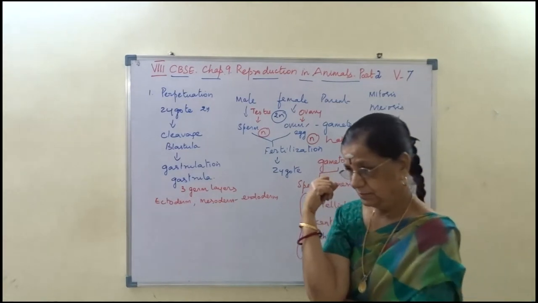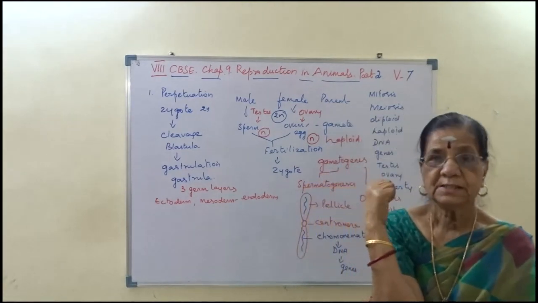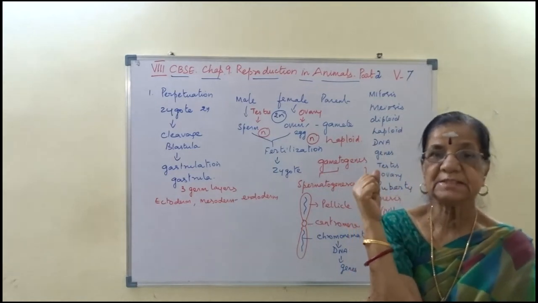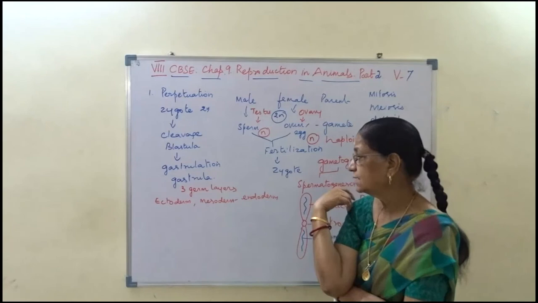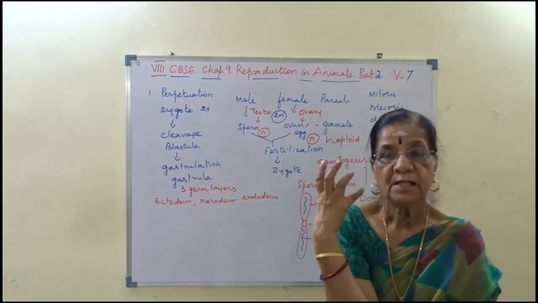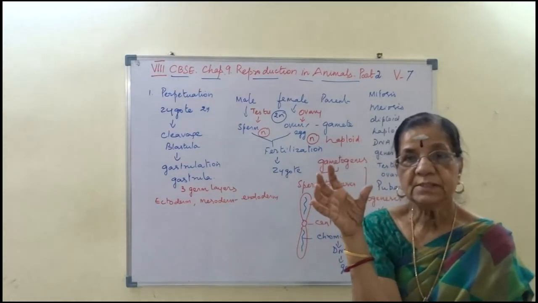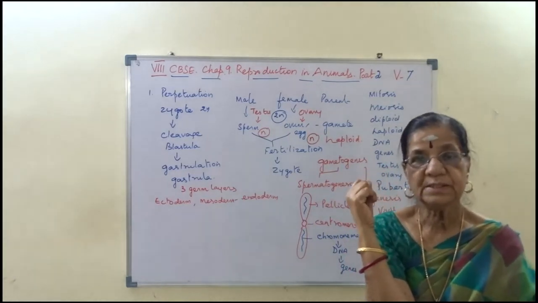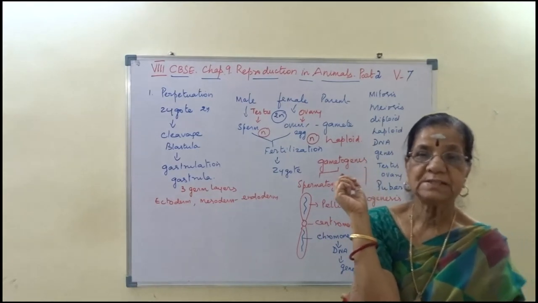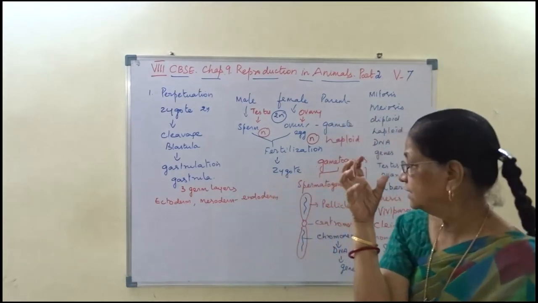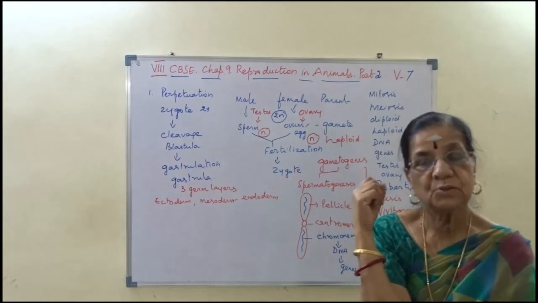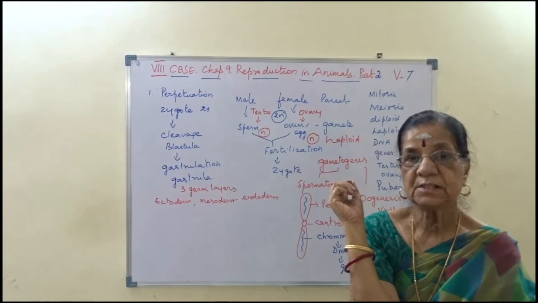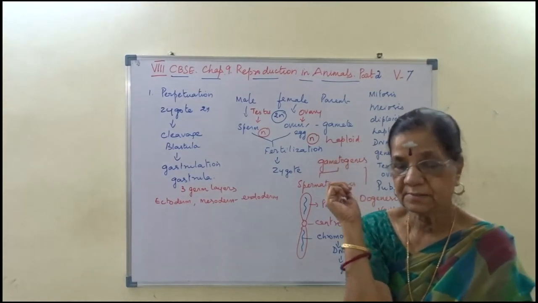So this organ formation occurs during gastrulation, cell differentiation. Ectoderm will give rise to certain parts of the body, mesoderm to other parts, and endoderm to further parts of the body. Thereby differentiation of tissues will occur.